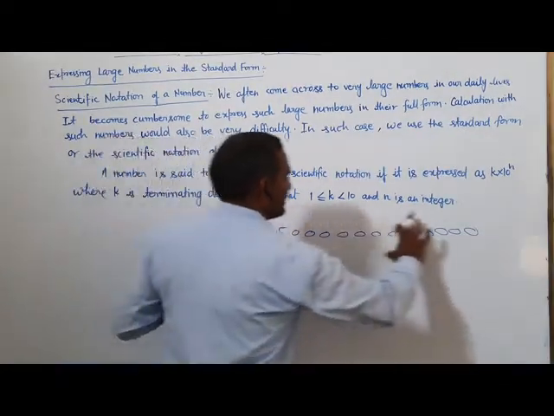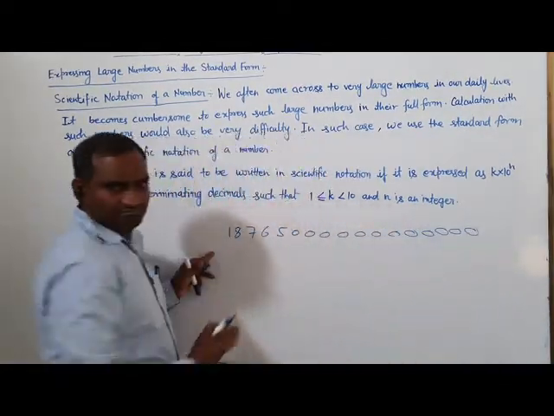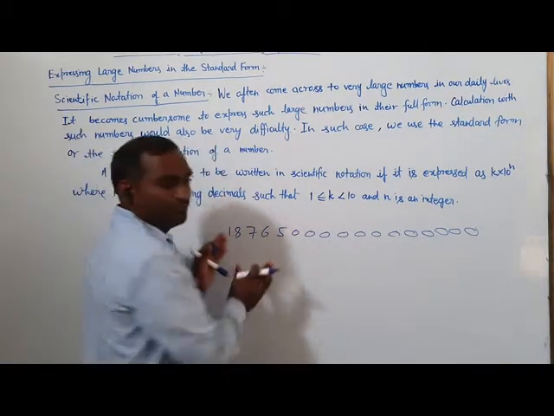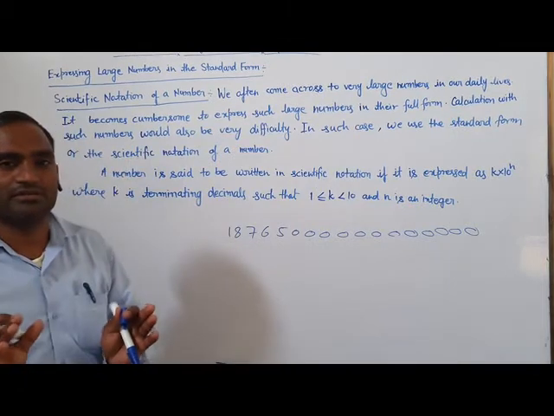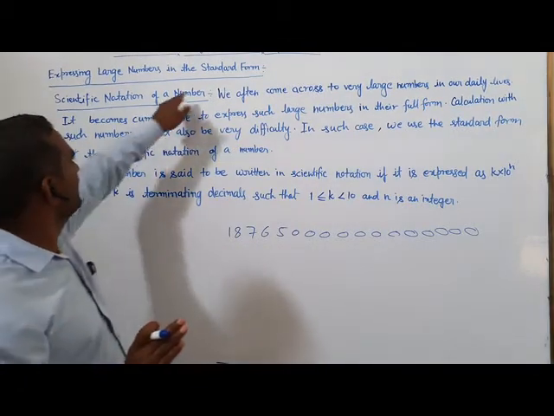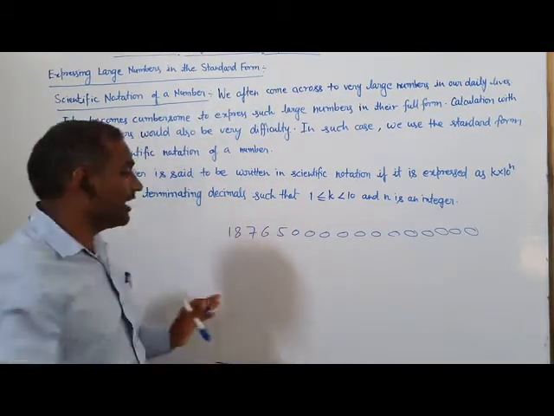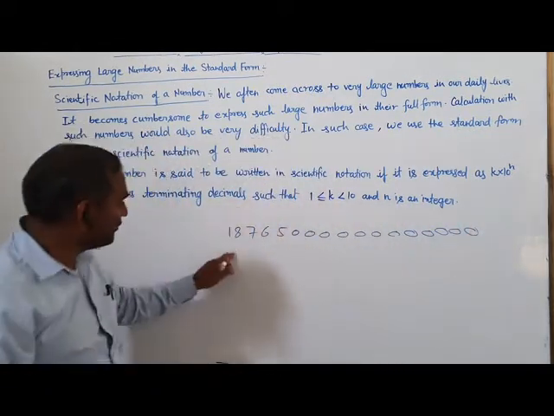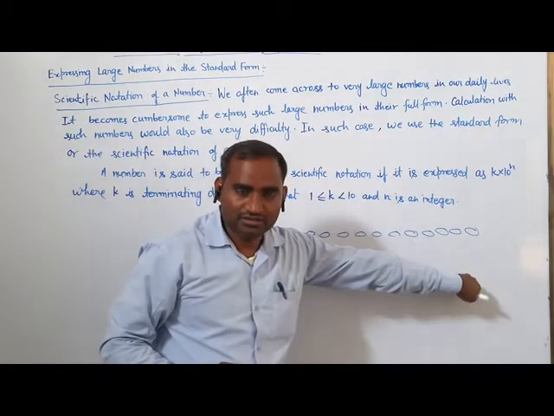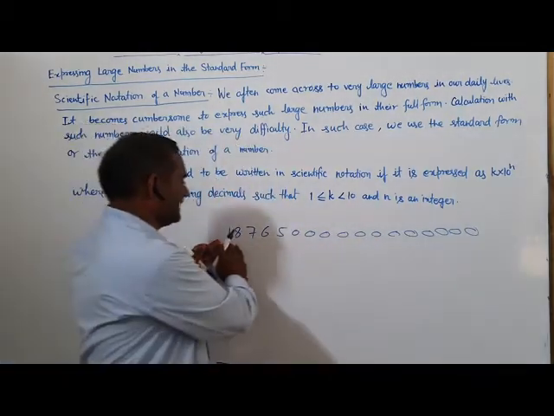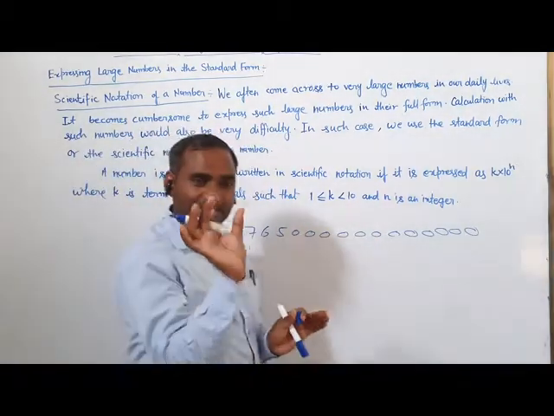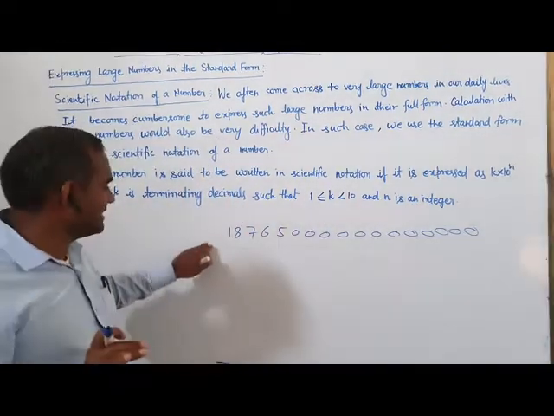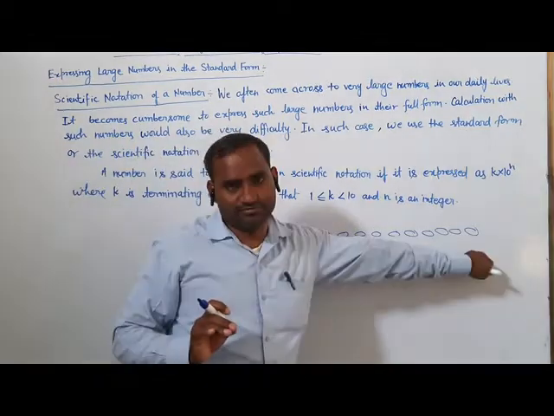That is called its standard form. We do not write so large a number, but we write its value in a little form, and the value of that is equal to this number.